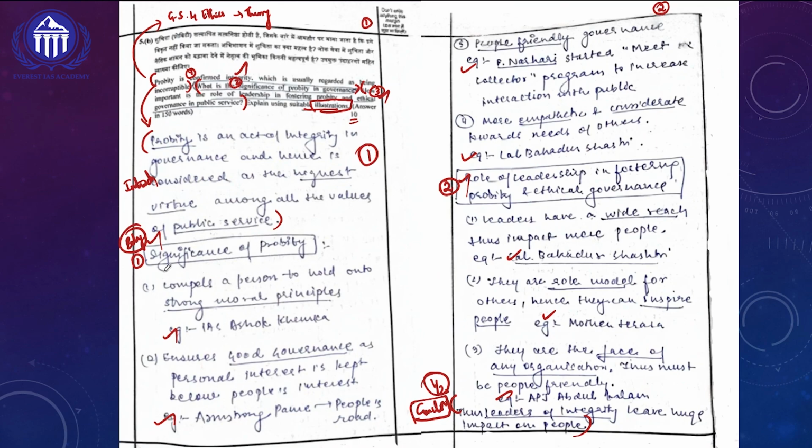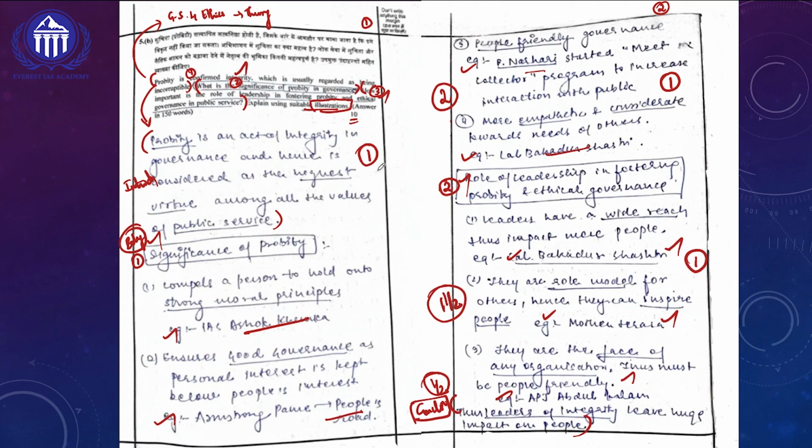And not only that, if you look at the total number of points written also, students, for the first subheading she has written 4 points, so she will be getting 2 marks. And for the various examples which she has given, especially various administrators she has quoted, an extra 1 mark will be awarded. Not only that, if you look at the second subheading also, here she has used 3 points. So 1.5 marks will be awarded. And for including, again, examples from varieties of life, she will be getting another 1 mark extra.